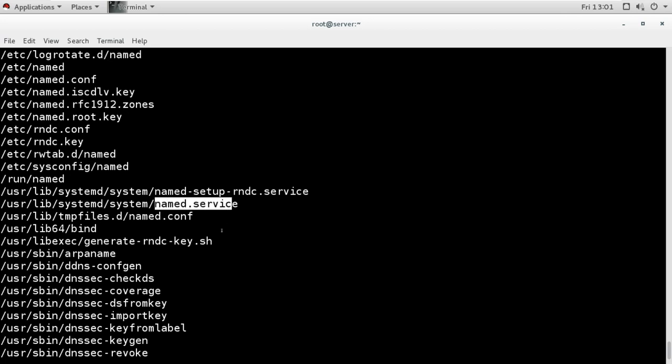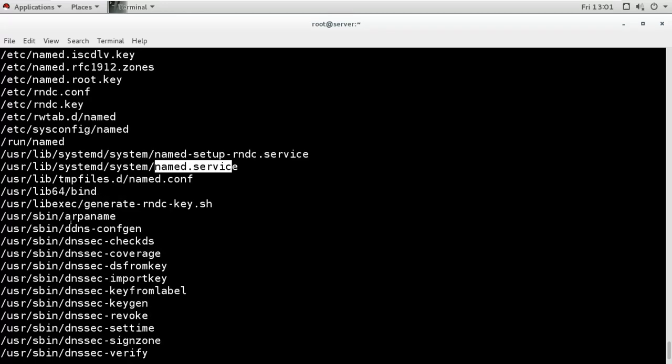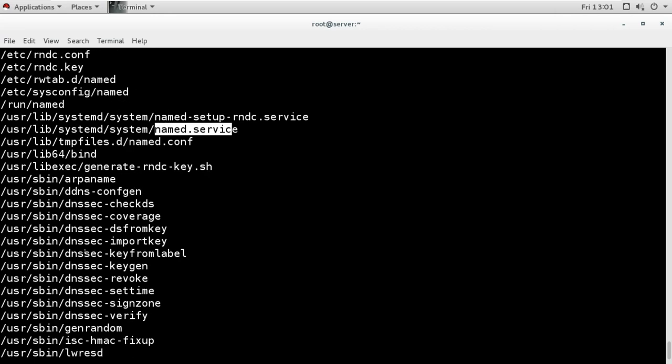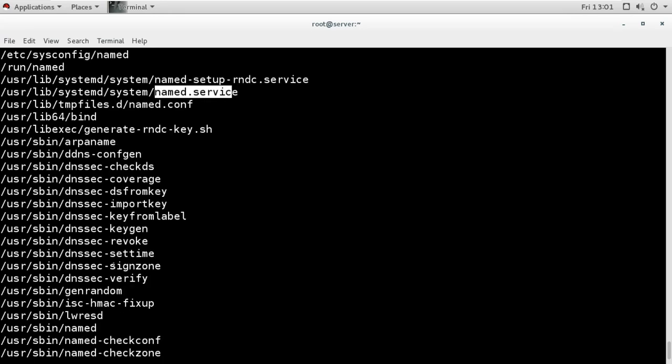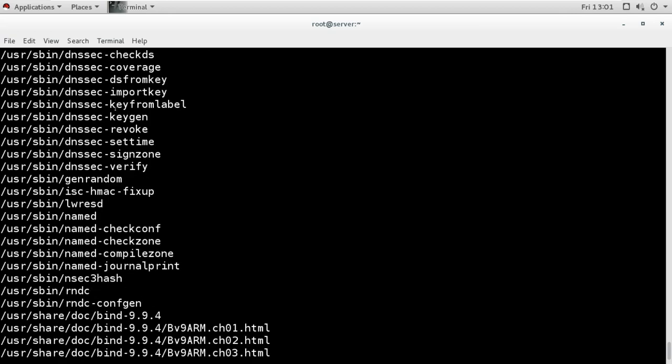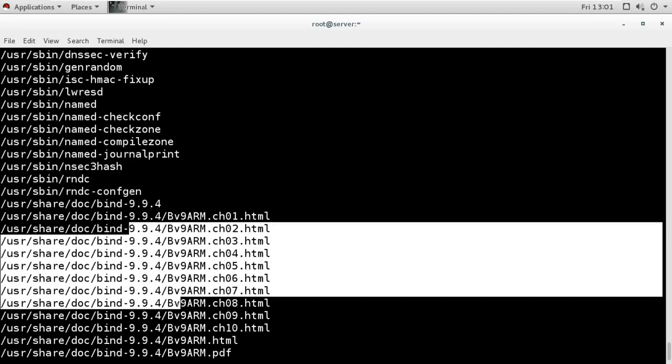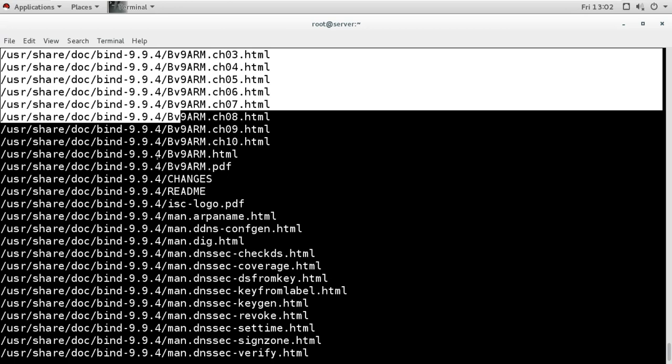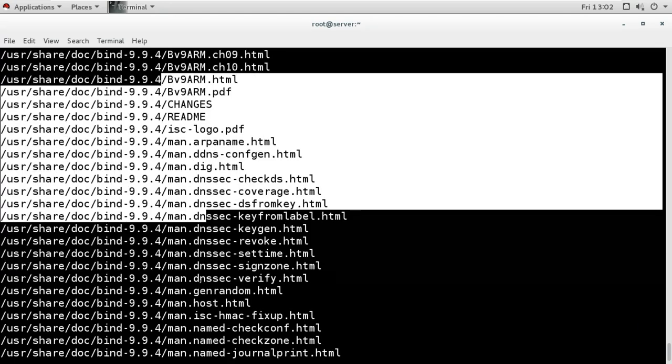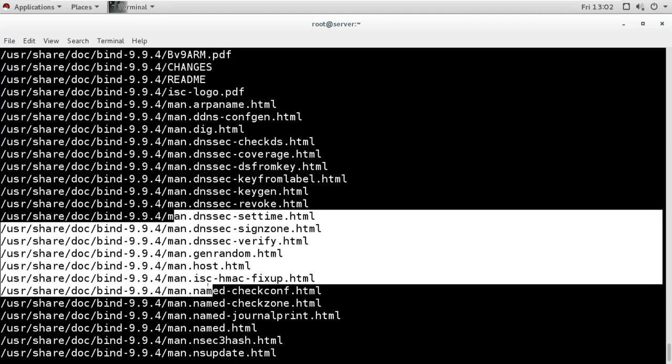Then we have some commands here, bind, and then we have some other commands, and these commands are under sbin. That means these are root commands, and these are commands to configure keys and sign zones. And then we have some commands here to check the zone and check the configurations. Then we have some documentation here, documentation related to the DNS configurations and other things.